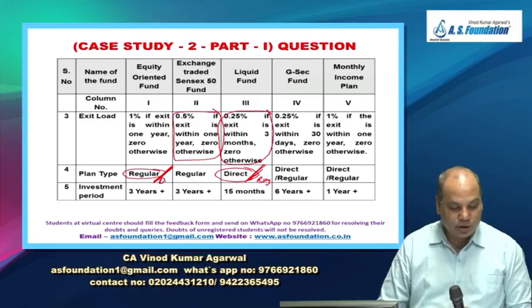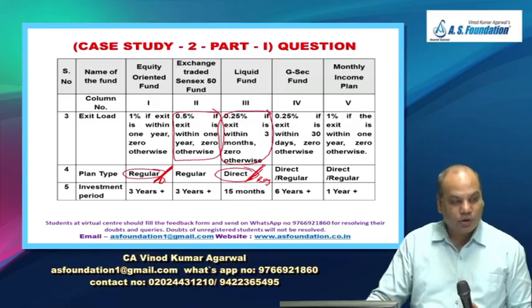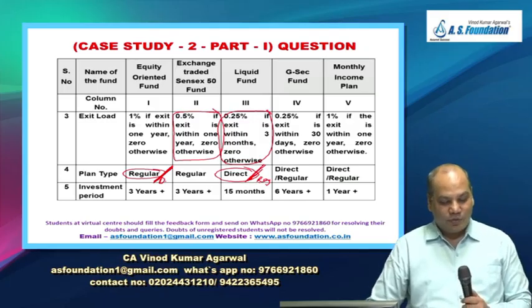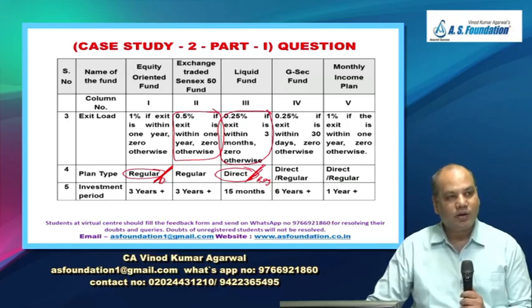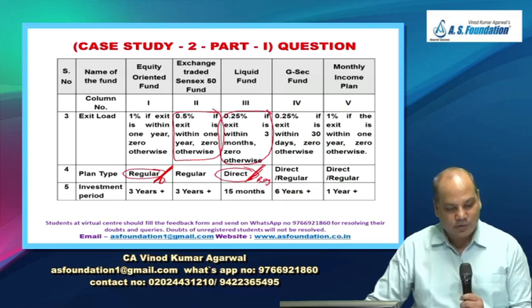Direct means that the investor does not have to necessarily go through a distributor of mutual fund, thereby saving on cost. But for this, the investor must be knowledgeable on the mutual fund market. Moreover, many investors prefer to pay the small fees which will help them get advice from the distributor, who must be qualified with NISM certification on his minimum level of knowledge of the mutual fund market. You can also appear in this exam after the CA final and you will get a certificate, and then you can become a mutual fund advisor.